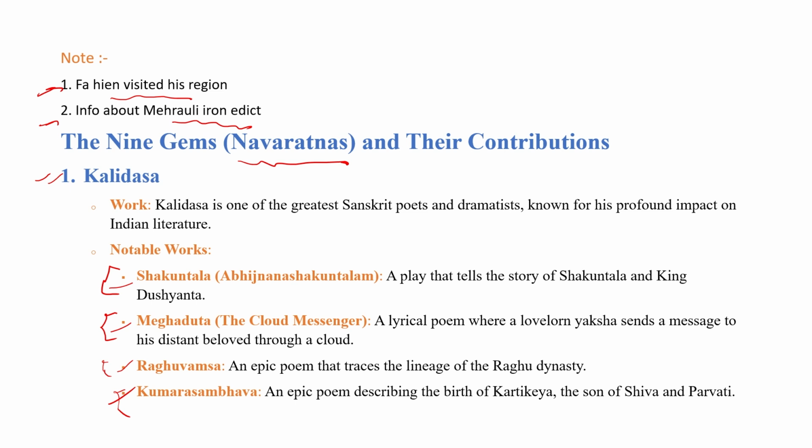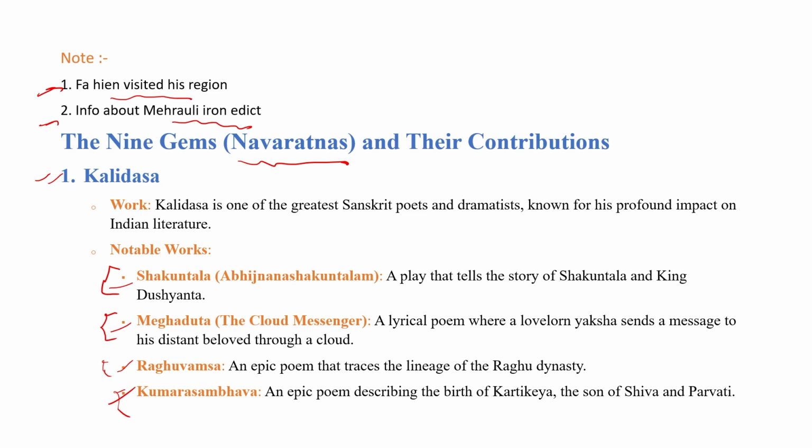There were 9 gems, 9 famous personalities during the time of Chandragupta II, including Kalidas. Some notable books of Kalidas are Abhijnana Shakuntalam, which explains the love story between Shakuntala and the king Dushyant. The second notable book is Meghdut. Basically, it is a book which explains the love story of a Yaksha, who sent a message to his love through a cloud. The third is Raghuvansham.